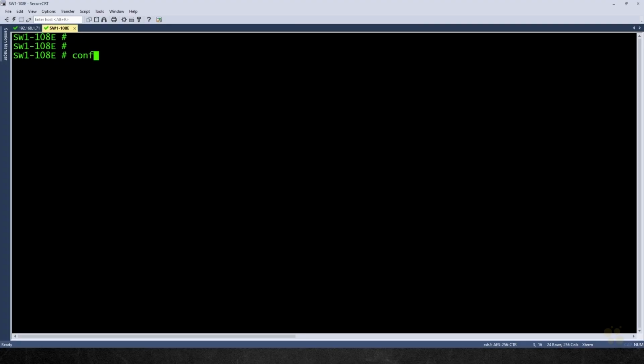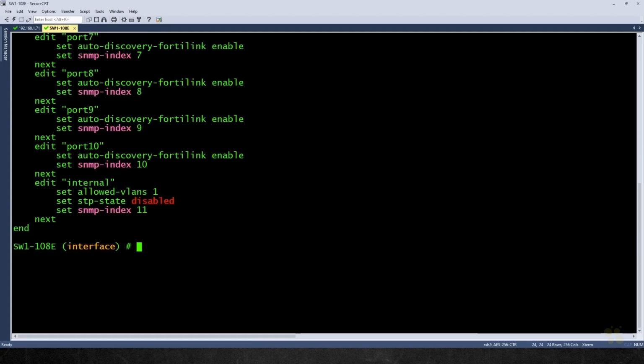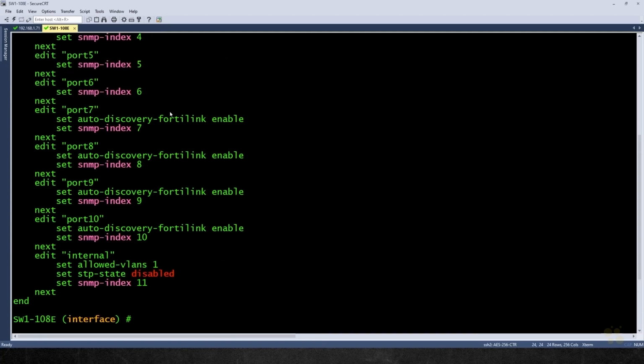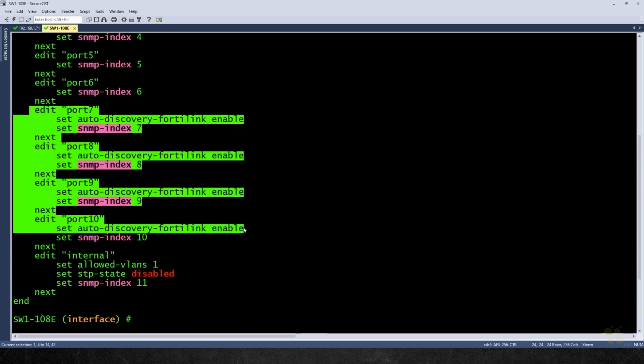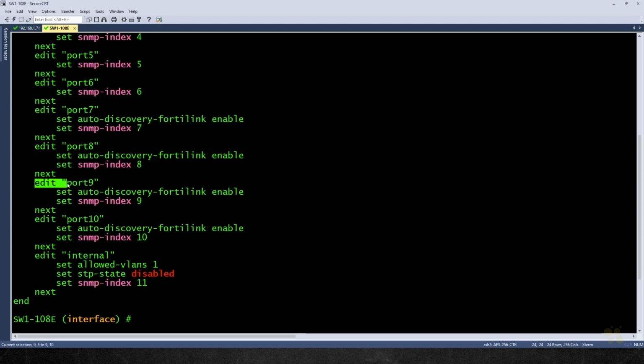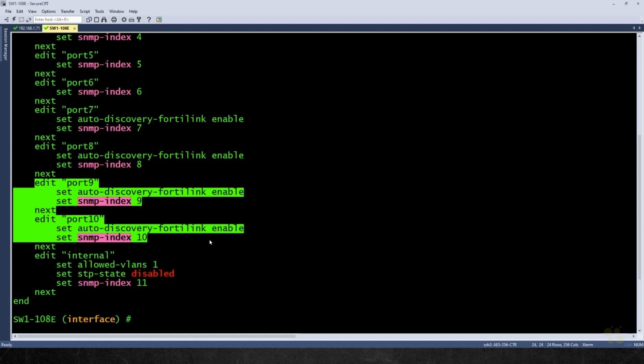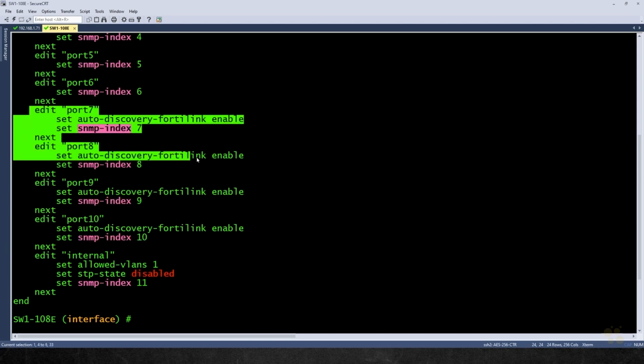So here on the switch, if we do a config switch interface, let's just see what we currently have. Yeah, right here, port 7, and 8, and 9, and 10. Fantastic. So these ports, by default, are automatically set up for auto discovery. So as far as plugging in, we can just plug into port 7, 8, 9, or 10. However, as I look at this, ports 9 and 10 are SFPs. They've got little SFP modules. So if I have SFPs in both of those that support copper, I'd be great. However, I don't. I have a couple that support fiber, but my firewall only has copper at the moment. So I'm going to plug into port 7.